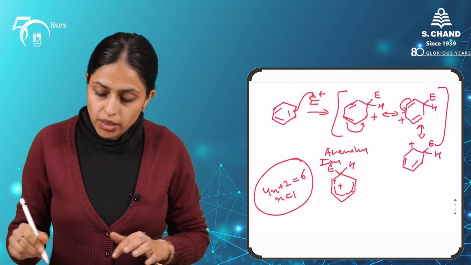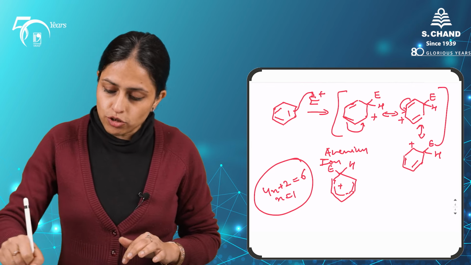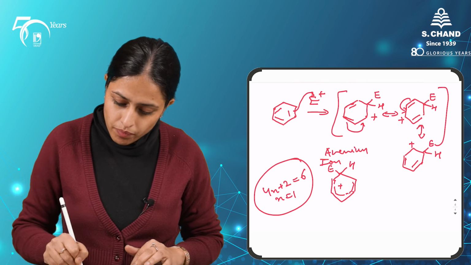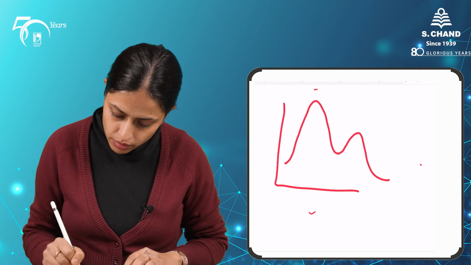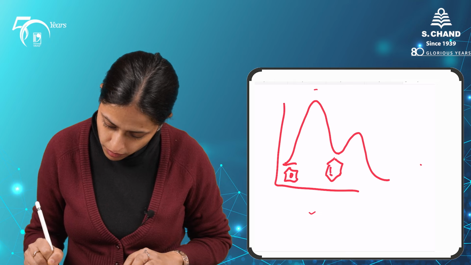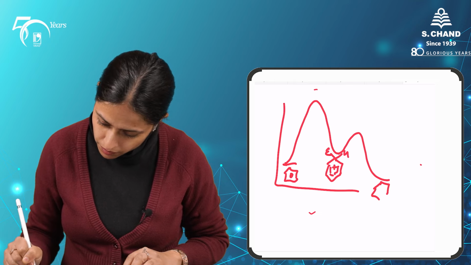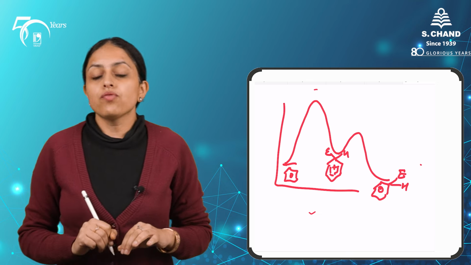So activation energy जो हमारी है electrophilic aromatic substitutions के केस में it's quite high for the first step.